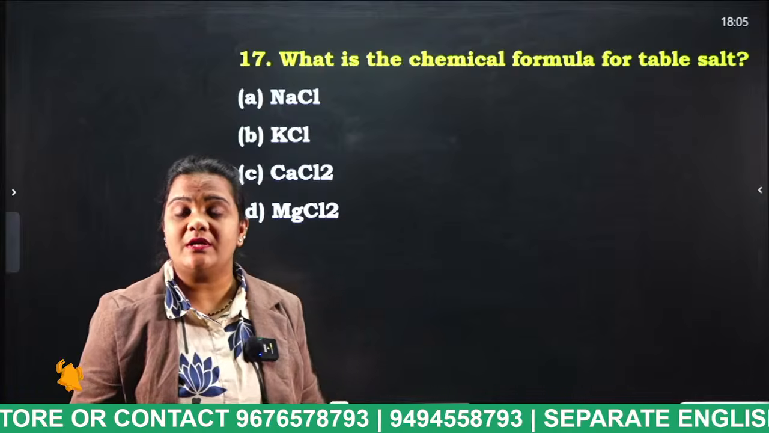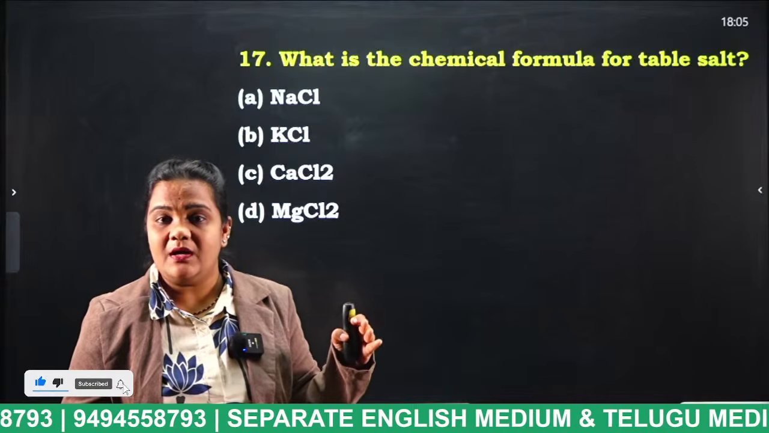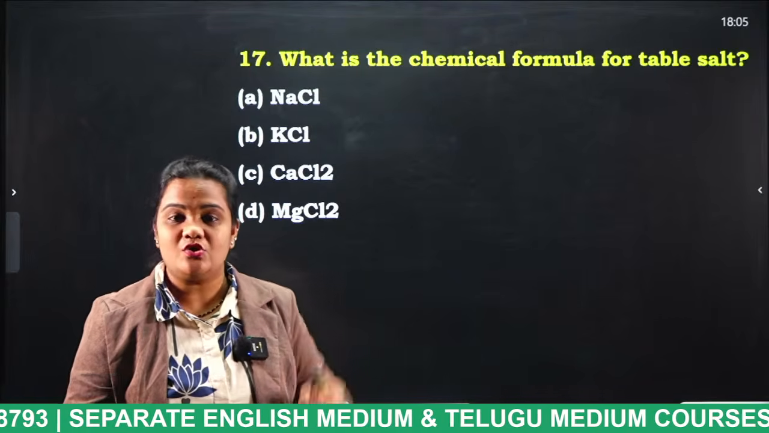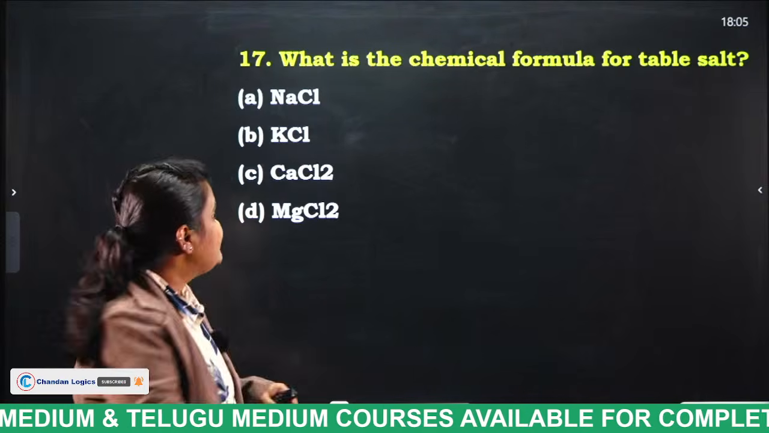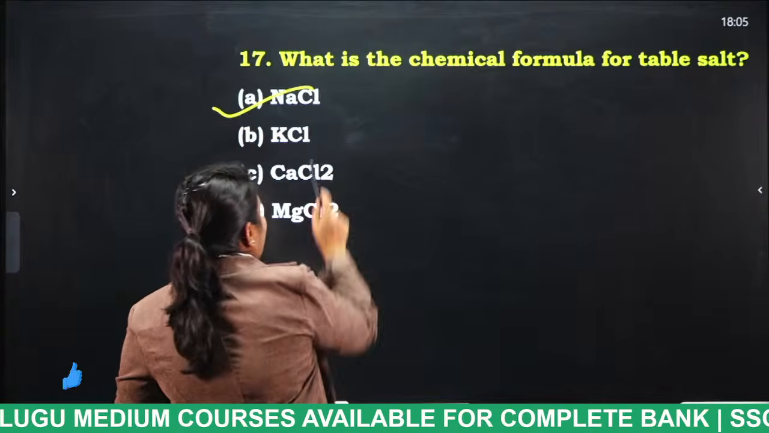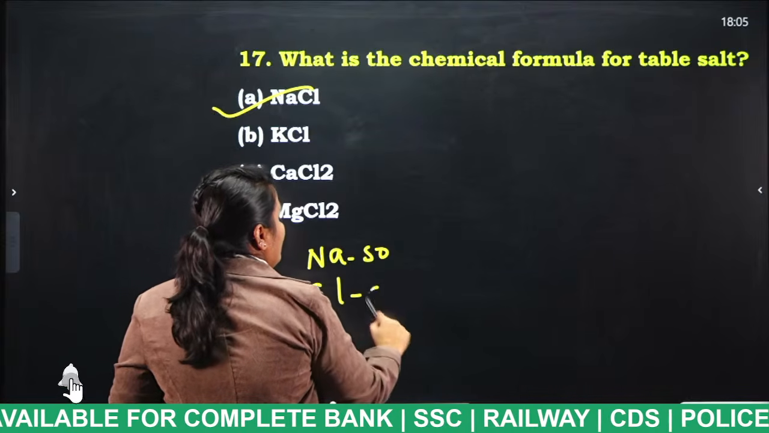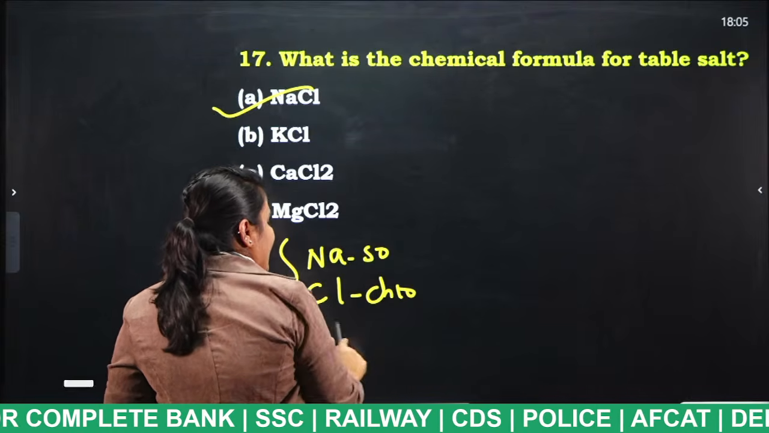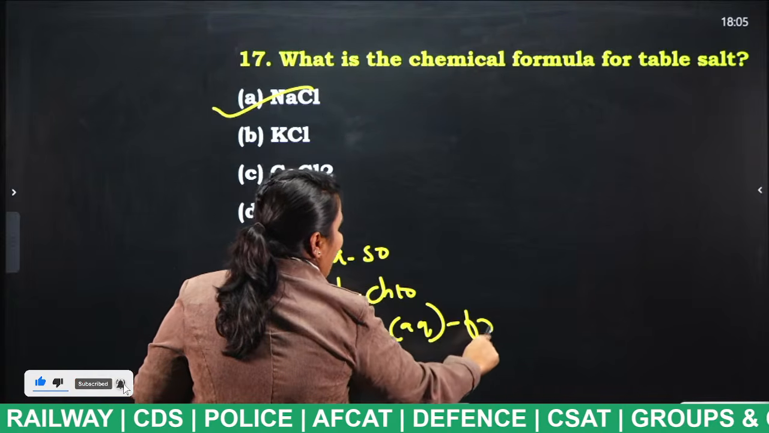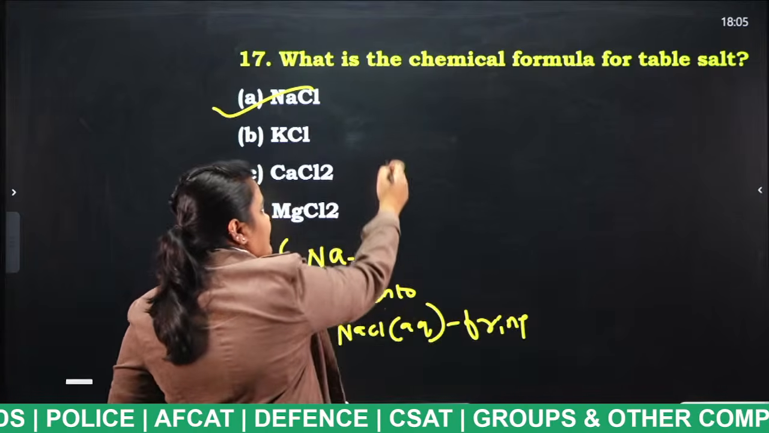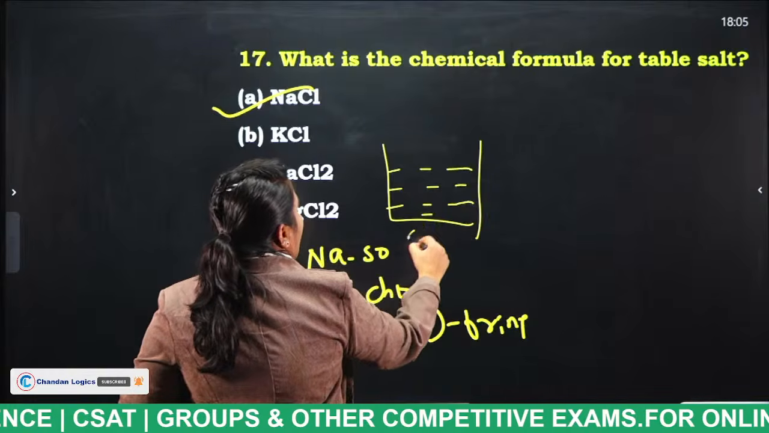So brine solution, okay. If the electrolysis process takes place in this brine solution, that process is known as what? Chlor-alkali process. Okay. So what is the answer? NaCl. So Na is nothing but what, students? Sodium. Cl is nothing but what, students? Chlorine. Okay. If this NaCl is in aqueous solution, we call it brine solution. This brine solution undergoes what, students? Chlor-alkali process.